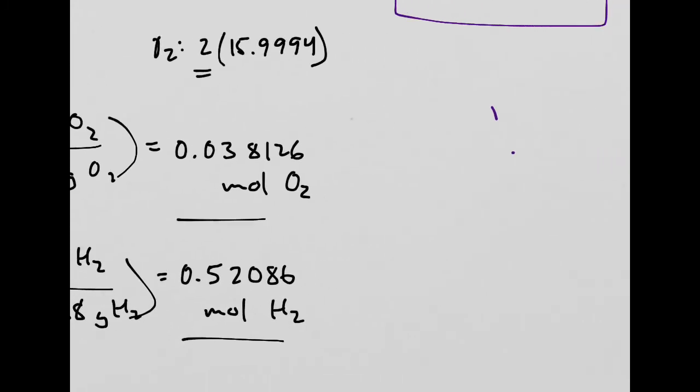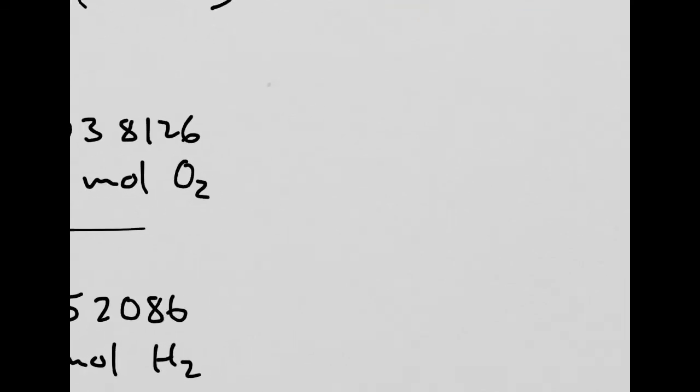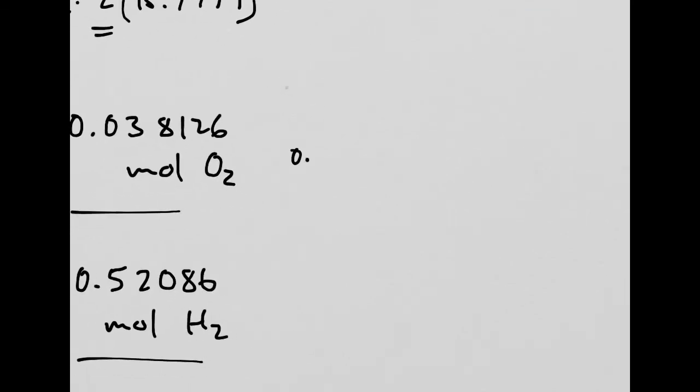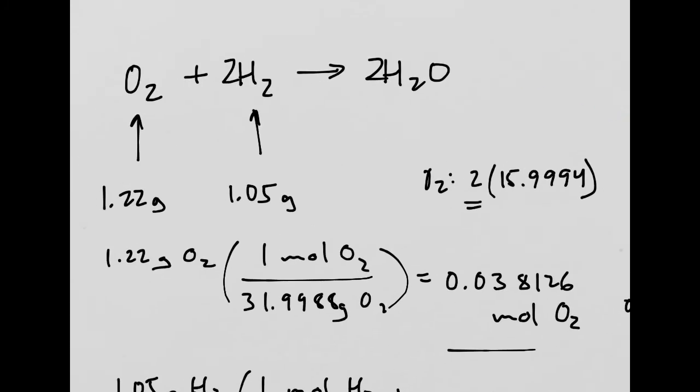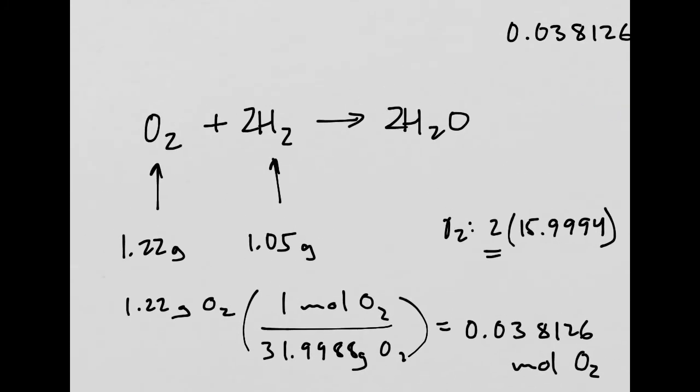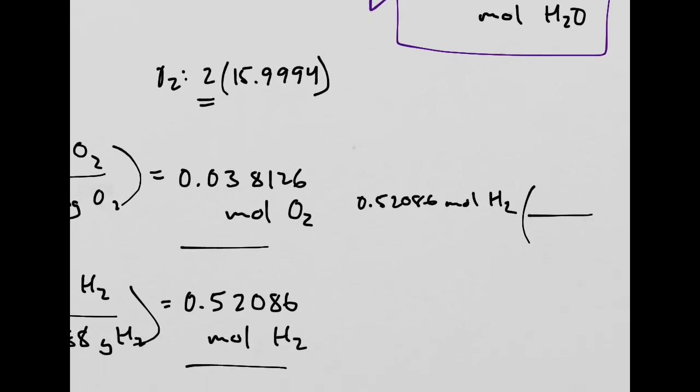If that's my mole number here, I'm going to take my 0.52086 moles of H2 gas, and I'm going to do an equivalency again. But this time my equivalency is going to be with H2 gas, and I know that if you go back up here, I have 2 moles of H2 gas to produce 2 moles of water vapor.